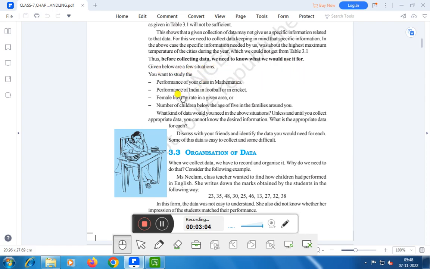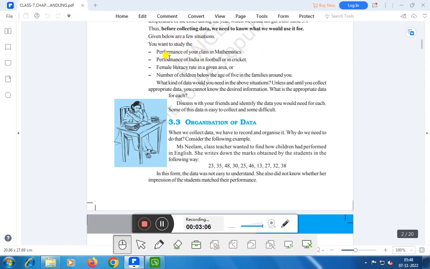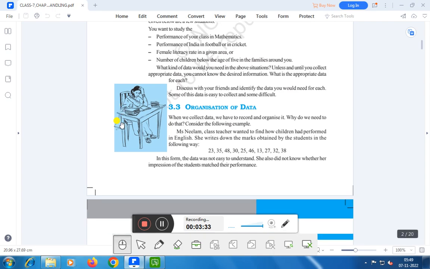Given below are a few situations. You want to study the performance of your class in mathematics, performance of India in football or in cricket, female literacy rate in a given area, or number of children below the age of 5 in the families around you. What kind of data would you need in the above situations? Unless and until you collect appropriate data, you cannot know the desired information. What is the appropriate data for each? The appropriate data means what you need.